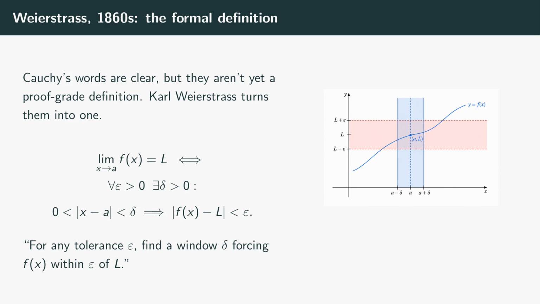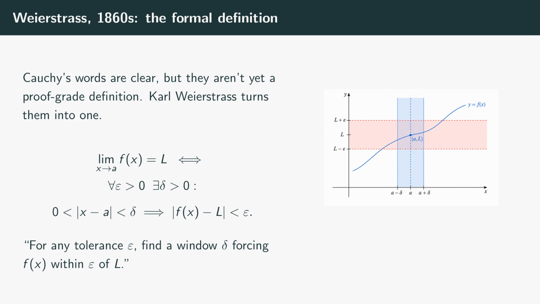Here it is. The limit of f of x as x approaches a equals L if you can win the following game. Your opponent picks a positive number, epsilon, as small as they like. Your job is to come back with a positive number delta, a little window around a, such that whenever x lives inside that window but isn't equal to a itself, f of x sits within epsilon of L. For every challenge, you've got an answer.